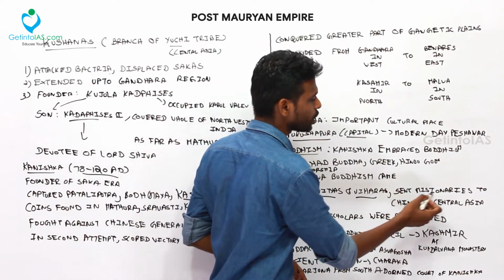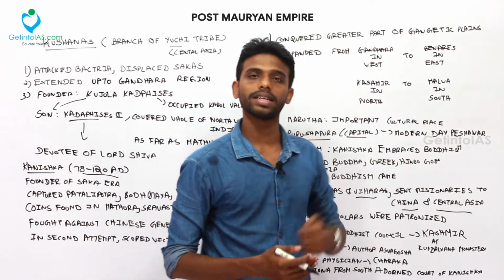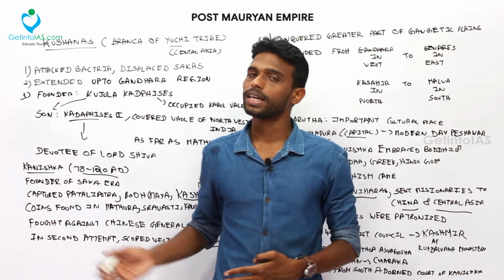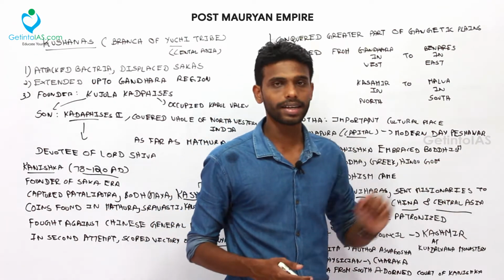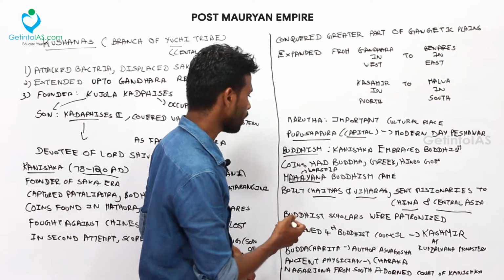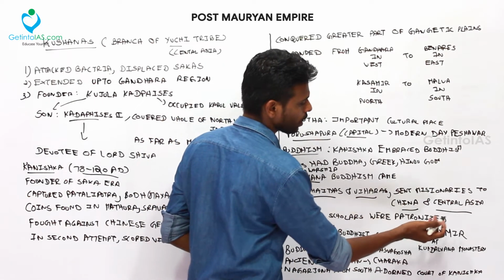And this guy sent missionaries to China and Central Asia. So Kanishka sent missionaries to China and Central Asia for spreading Buddhism. He captured China's region also. Buddhist scholars were patronized, and he convened the 4th Buddhist Council at Kashmir.